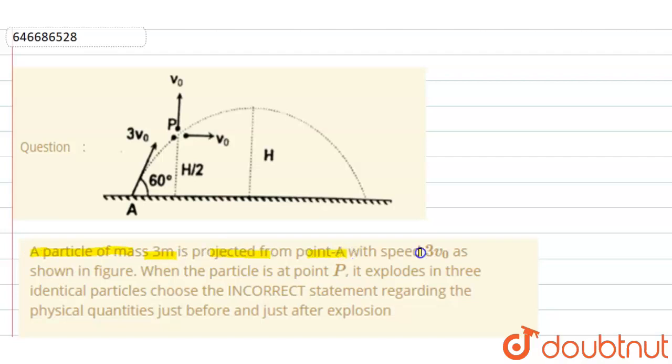Hello students, in this question it is given that a particle of mass 3m is projected from point A with the speed 3v naught as shown in figure. When the particle is at point P, it explodes into three identical particles. Choose the statement regarding the physical quantities before and just after collision.